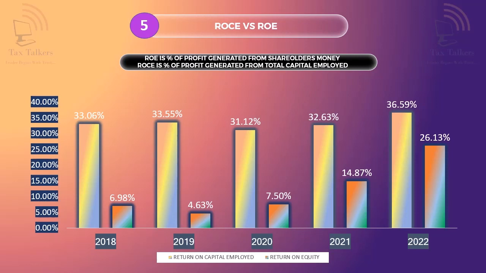Return on equity was 6.98% in 2018, which drastically increased to 26.13% in 2022, whereas the return on capital employed increased from 33.06% to 36.59% from 2018 to 2022. It shows the company has not only maintained but improved its margin year on year.